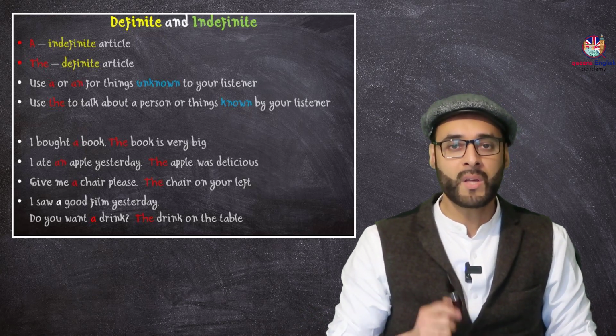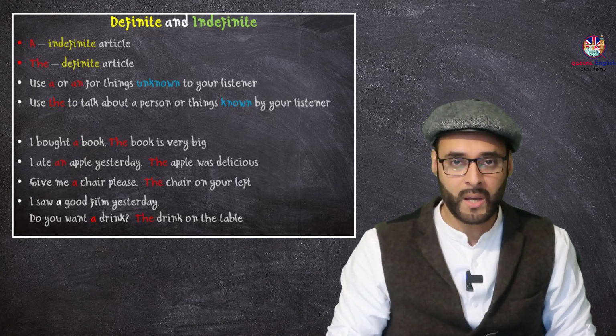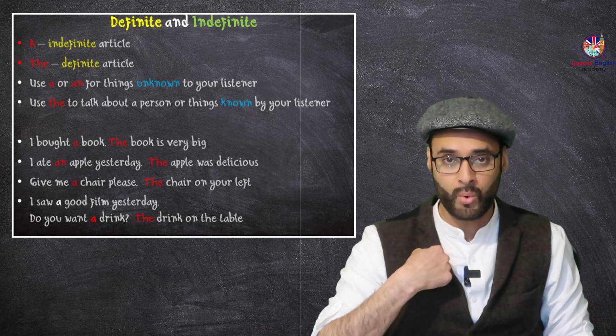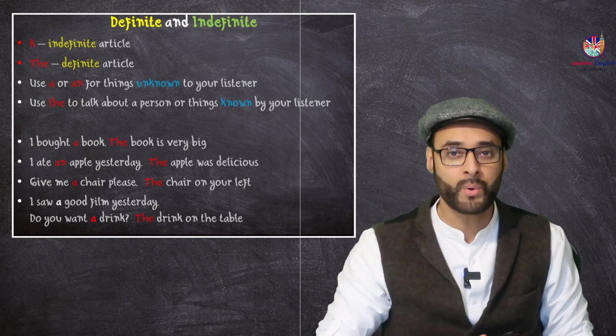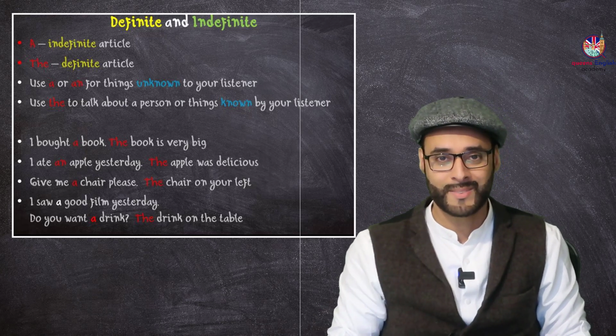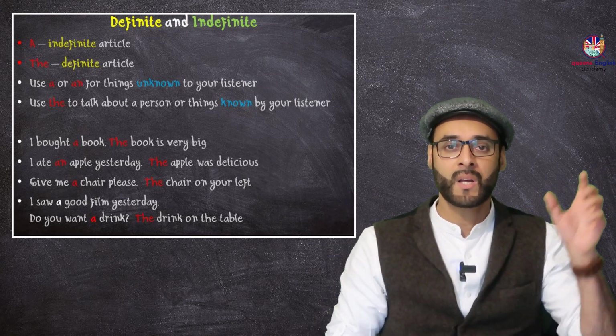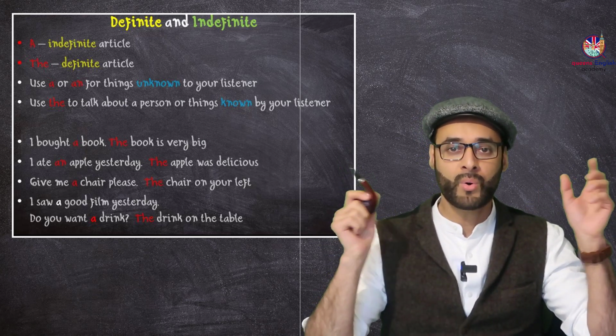If I say, give me the chair, this means I'm talking about one chair that I know. It's definite, it's known. Give me the chair, please. Okay, that's the difference between indefinite and definite. Unknown and known.